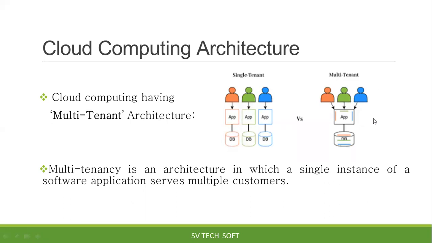Okay. Cloud computing, what type of architecture is it? Cloud computing has a multi-tenant architecture. What does multi-tenant mean? The vendor will have only one software, and the same software will be given to multiple companies. The vendor gets income from multiple companies. The simple definition is that one resource will be given to multiple companies. Every company will feel like it has its own software and its own hardware.